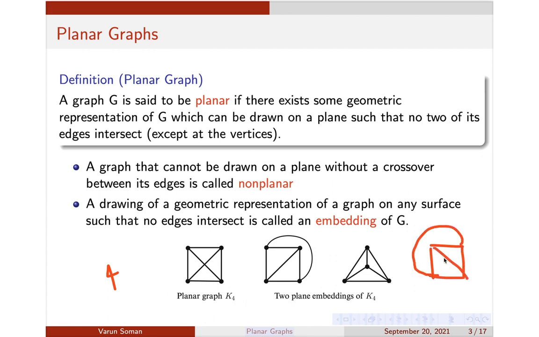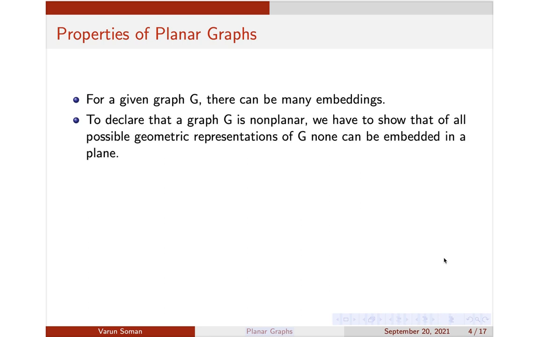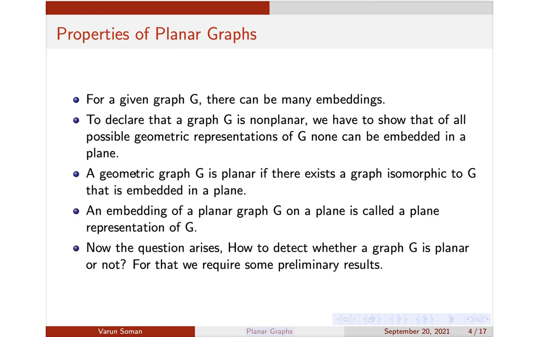So there can be many plane embeddings for a given graph. It's not necessary that only one embedding is there. To show that a graph is non-planar, we have to show that of all possible geometric representations of G, none can be embedded in a plane. One way is to try to draw a diagram, and if you are not able to draw it in such a way that no edges cross over, then it means it's non-planar. We'll also devise some results which will help you to identify whether a graph is planar or not. So that's called plane representation.